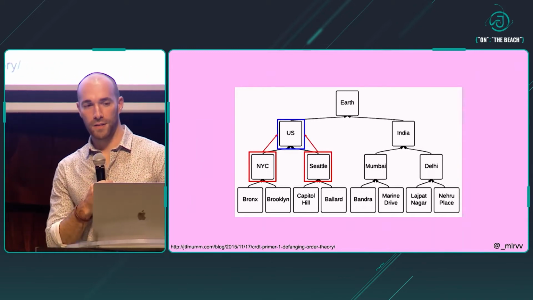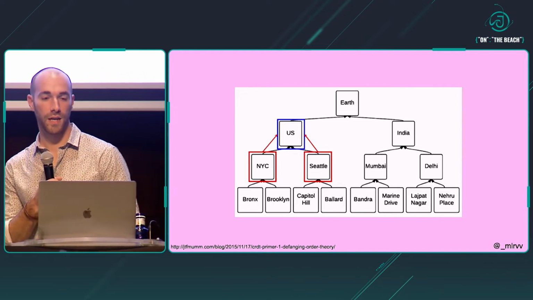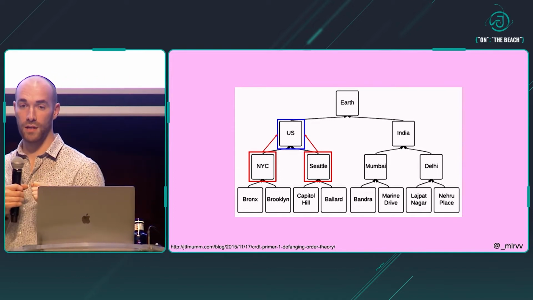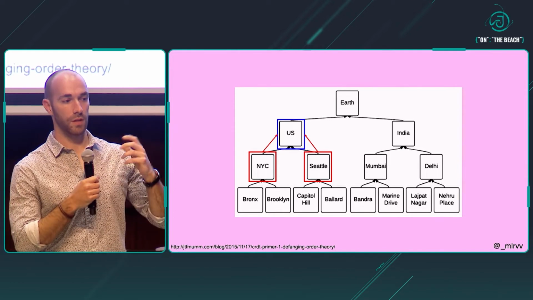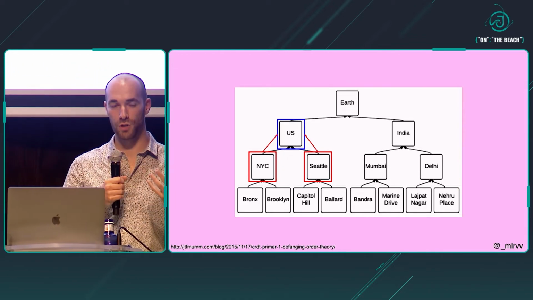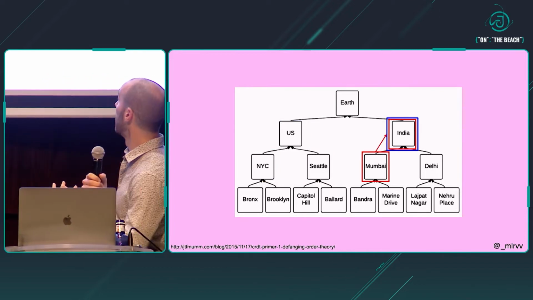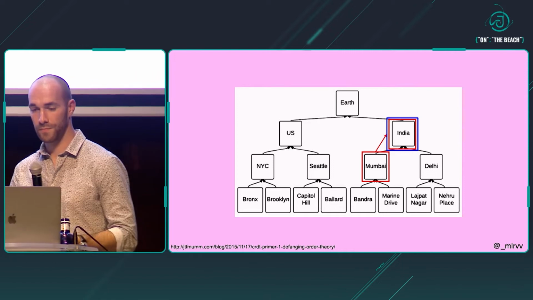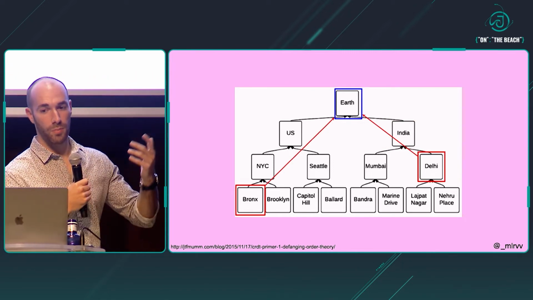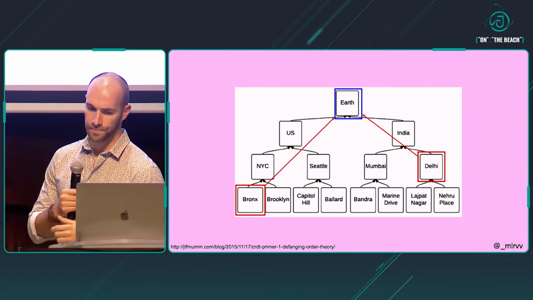And now that we defined these things, if we take 2 elements of the set, like New York and Seattle, the join of these 2 elements is the smallest element of the set that's bigger or equal than both. And I'm, again, using bigger and equal a little bit freely, but intuitively, it should be pretty clear. So if we take Mumbai and India, the join is India itself. And if we take instead Bronx and Delhi, we have to go all the way to the top in order to find the join, because that's the smallest element that satisfies the conditions.